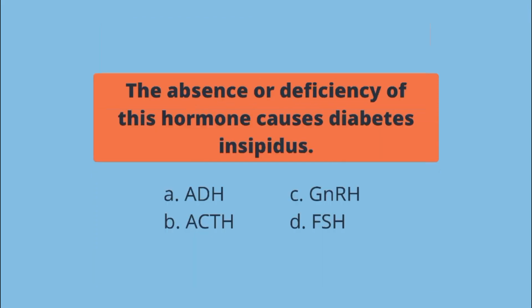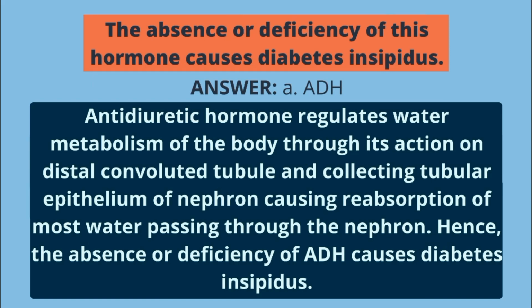The absence or deficiency of this hormone causes diabetes insipidus. A. ADH, B. ACTH, C. GnRH, D. FSH. The answer is letter A. Antidiuretic hormone regulates water metabolism of the body through its action on the distal convoluted tubule and collecting tubular epithelium of the nephron, causing reabsorption of most water passing through the nephron. Hence, the absence or deficiency of ADH causes diabetes insipidus.